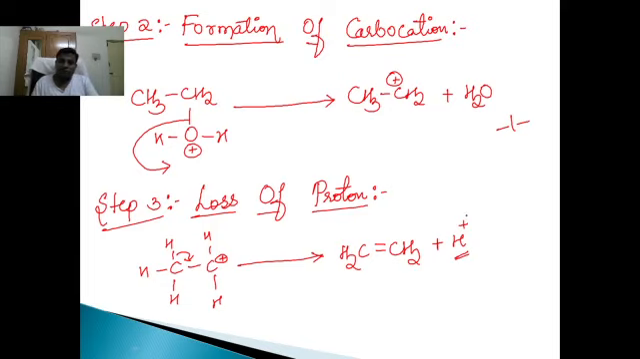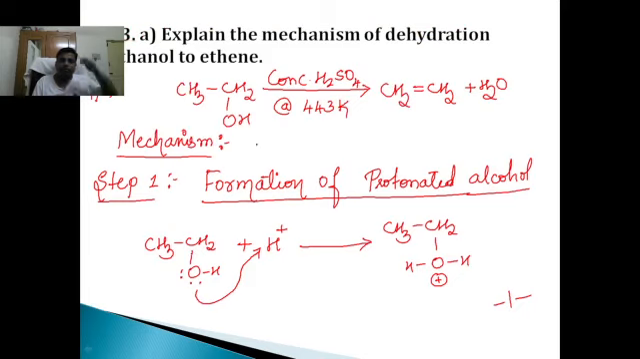We know a catalyst will be regenerated at the end of the reaction. Look here, we got back the acid at the end of the reaction. For writing this step 3, you'll get 1 mark. So it is a 3 marks question: step 1, step 2 and step 3. What is step 1? Formation of protonated alcohol.